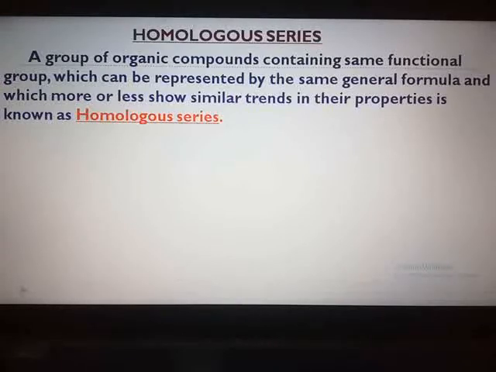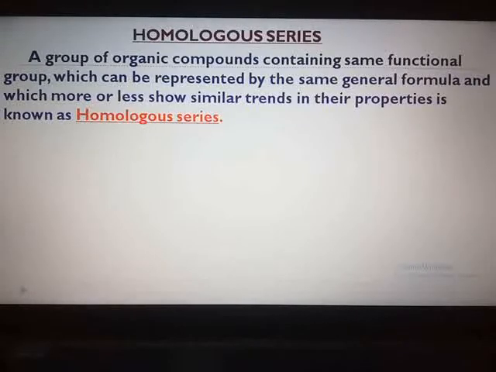So the group of organic compounds which have the same functional group. It is not a definition which is given in your textbook. For your understanding, I have formed this definition in a very simple way. A group of organic compounds containing the same functional group which can be represented by the same general formula and which more or less show similar trends in their properties, such are known as homologous series.